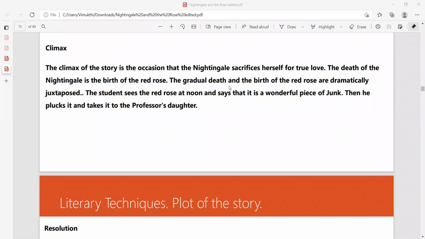Or another example, there is a fire going on and they are calling the Department of Rescue and Fire. Unfortunately, when they arrive there, their vehicle also caught on fire, right? They can't even save their truck as well. That is what we call situational irony. According to the situation, something happens which we never expected, right?